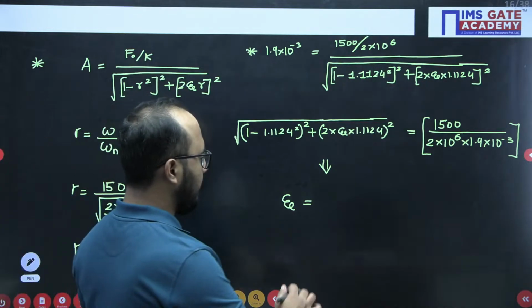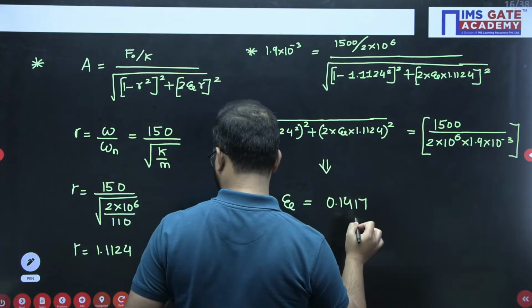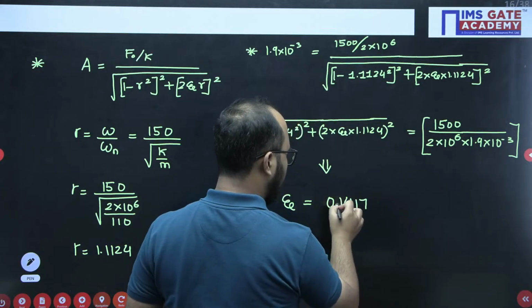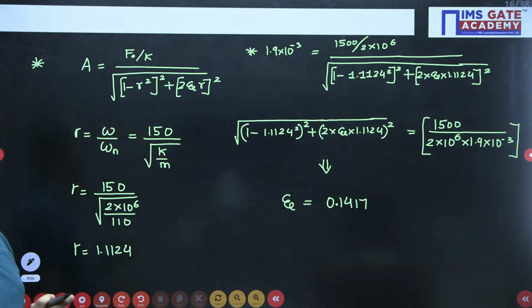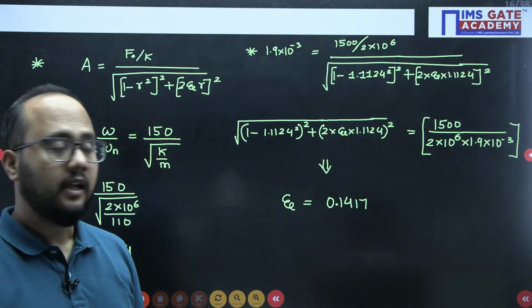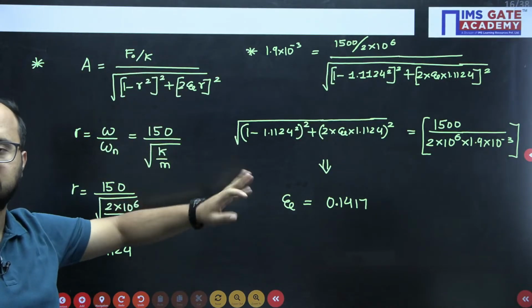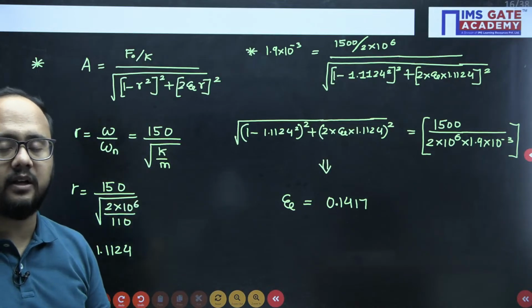Approximately if you solve here, the answer will be 0.1417. So yes, definitely calculation is little bit more, but the question is not that much difficult. So calculation part we need to take care in this question. If you know this formula, amplitude of steady state vibration, then it is very easy. But calculation we have to take care, very important part.